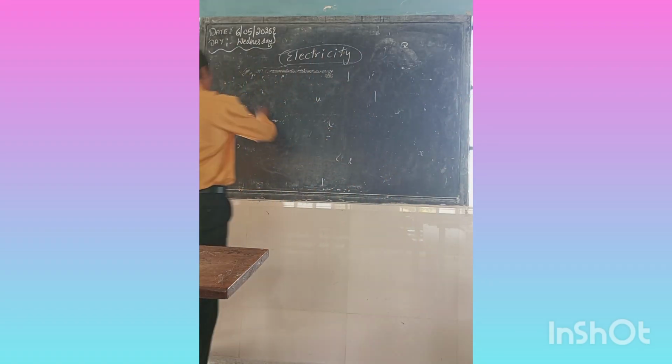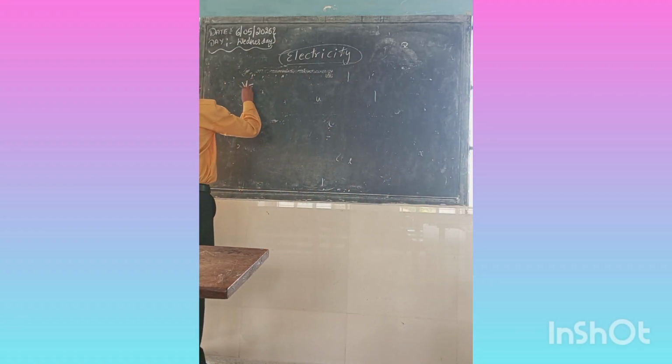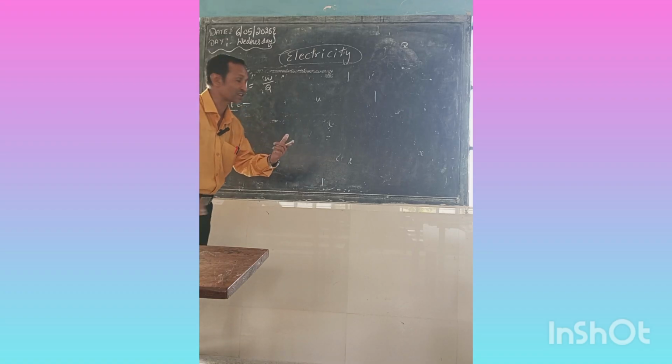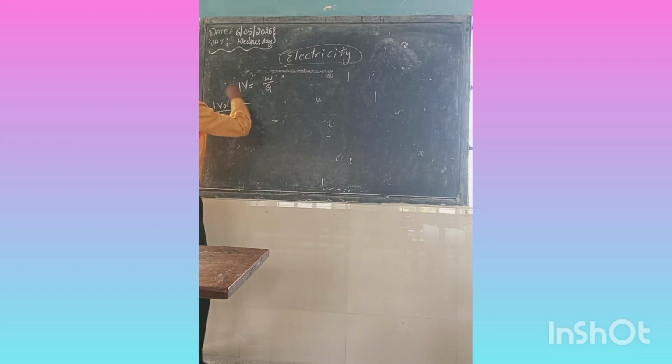Now see, we have written V is equal to W by Q. Now the question asked is, what is 1 volt? The definition of 1 volt. For remembrance purpose, as a trick, we can remember it: here 1, here 1, here 1. So it becomes 1.